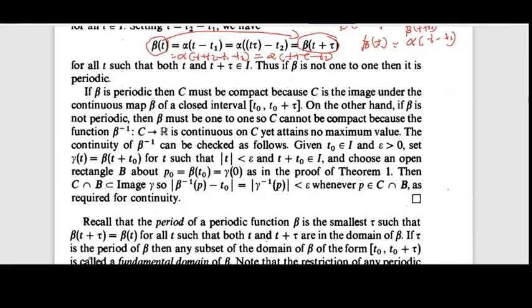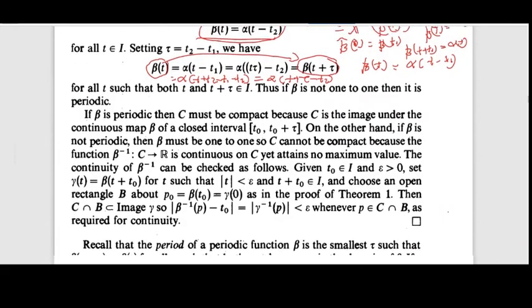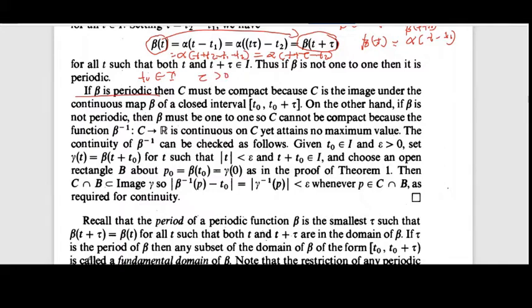Now suppose beta is periodic. Now the second part, that is, moreover beta is periodic if and only if C is compact. So if beta is periodic, then there exist t naught in I and tau greater than 0 such that beta of t naught is equal to beta of t naught plus tau.